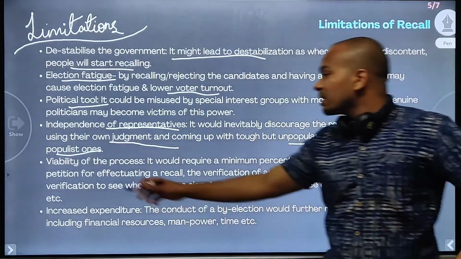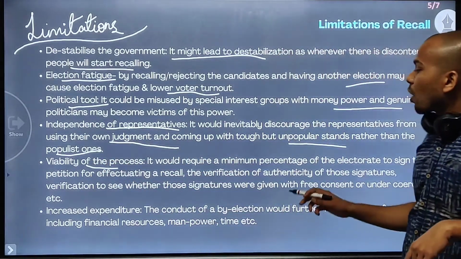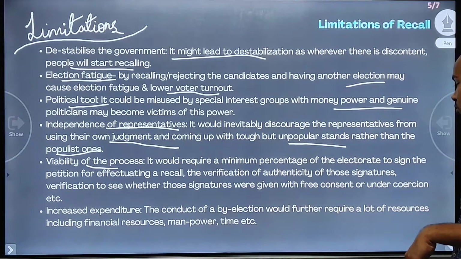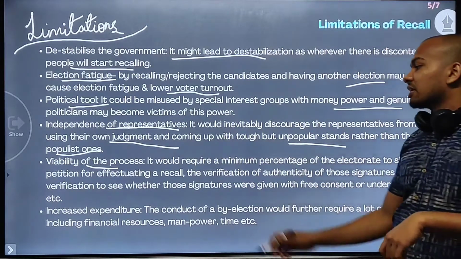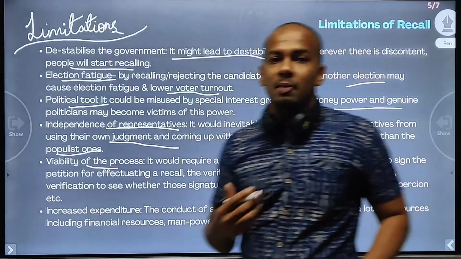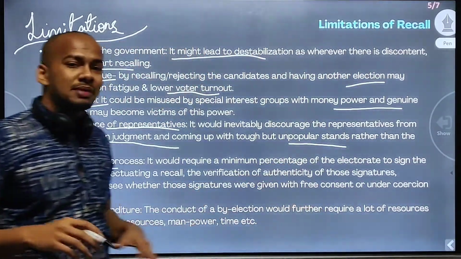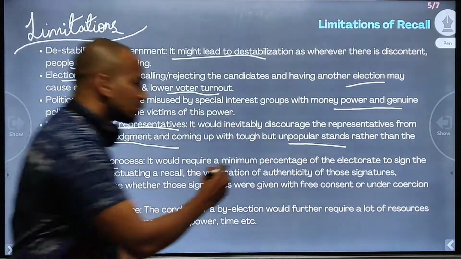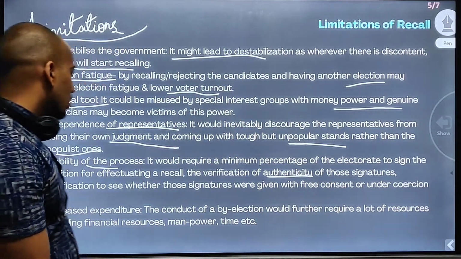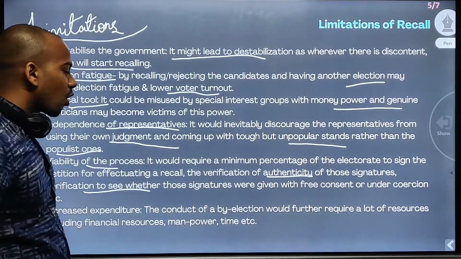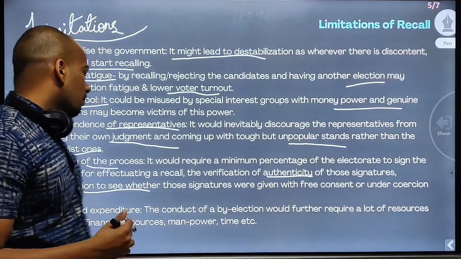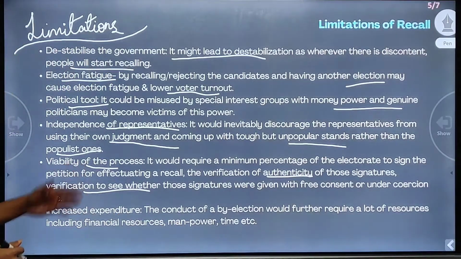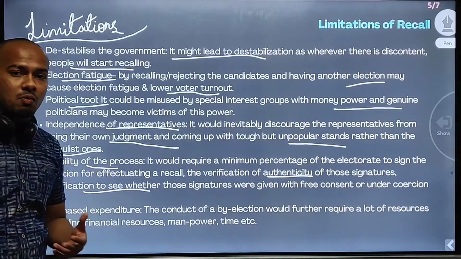Now, viability of the process. It would require a minimum percentage of the electorate to sign the petition for effecting a recall. To look into whether this signing has been done in a proper way, whether it was authentic, or whether verification is there, all these things will require a lot of effort. So this might not be viable.